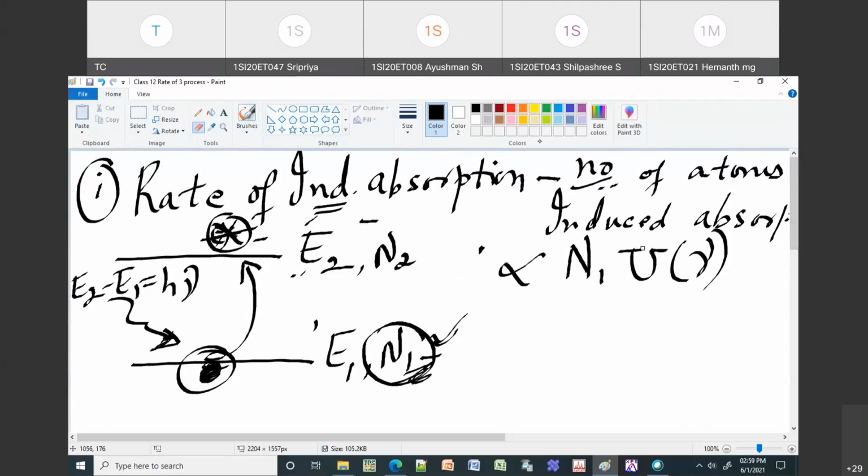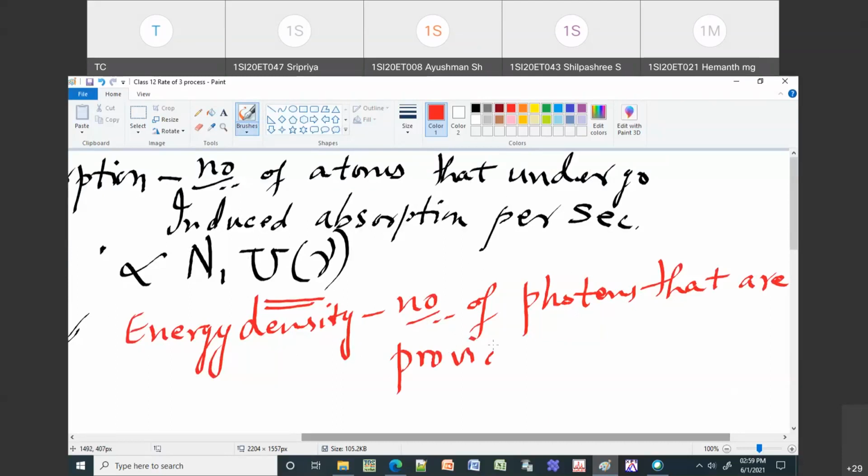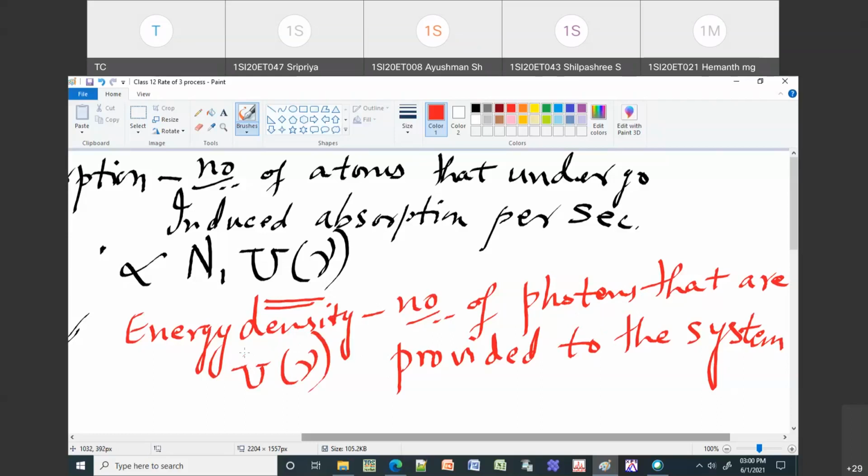Second term is your energy density. So energy density is nothing but the number of photons which are given to the system. So your U of nu, the number of photons that are provided to the system. So this U of nu is your energy density. U of nu represents the number of photons which are provided to the system.